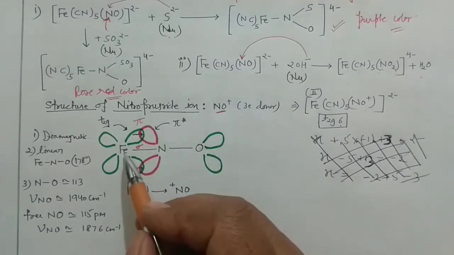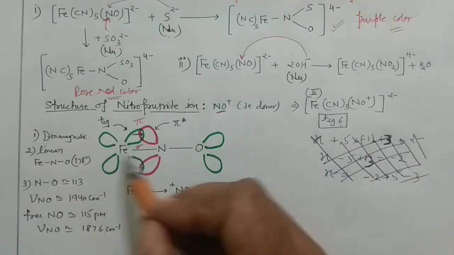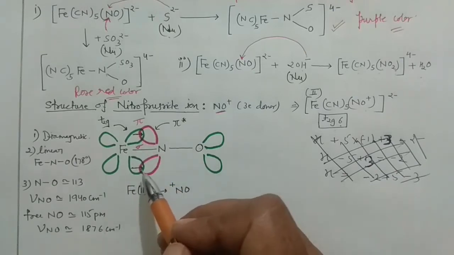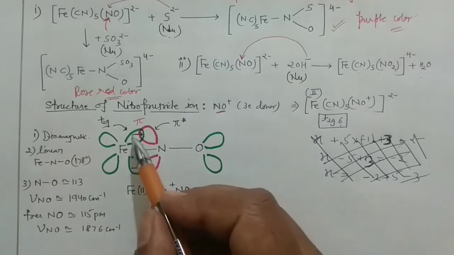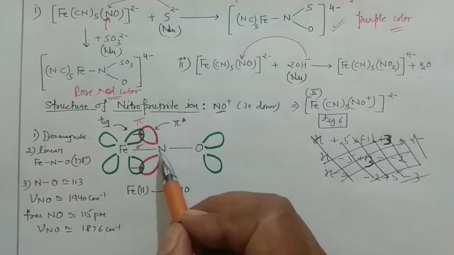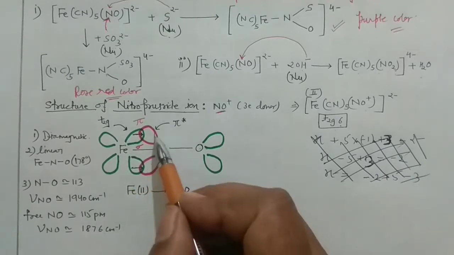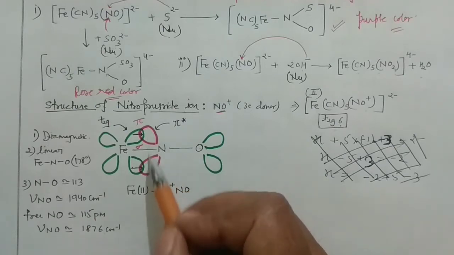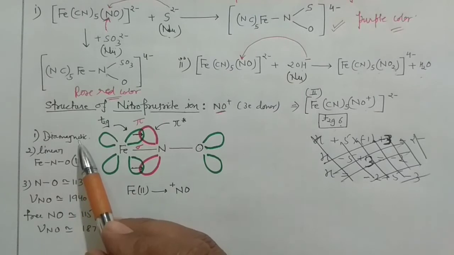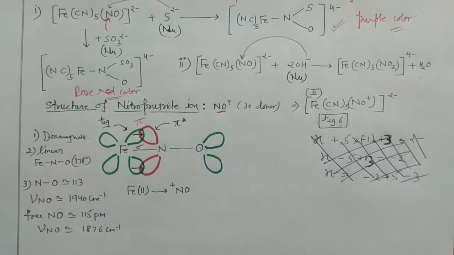So that's why I have shown here, this is the pi anti-bonding molecular orbital of nitrogen which are vacant, and these are actually the t2g orbital of the metal which are filled. 6 electrons are there, and they will actually donate the electron to this molecular orbital, right? So it will result in the pi bond, right? And Fe and nitrogen, it is actually nitrogen will donate the electron pair here, so it is a sigma bond, right? So sigma and pi, it is having the double bond character, and it is almost linear actually, right? So it's a diamagnetic species because I told you all the electrons will get paired since cyanide is the strong ligand, okay?